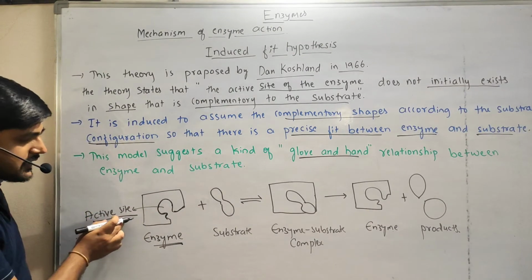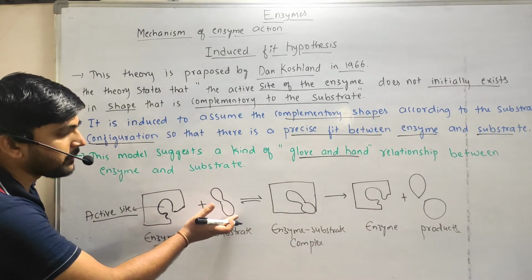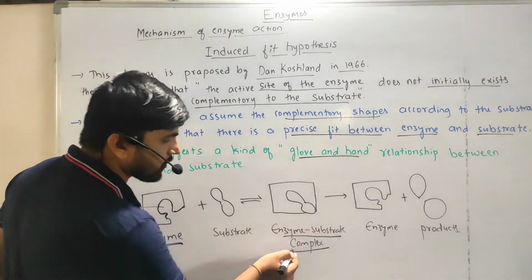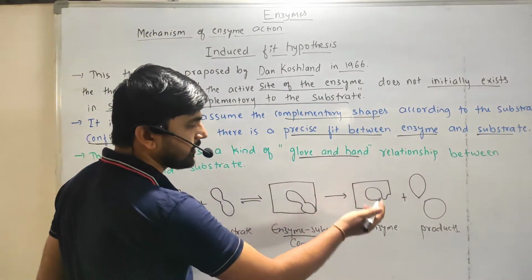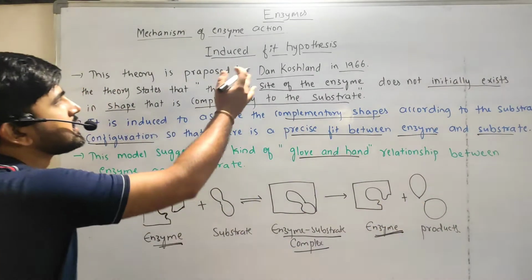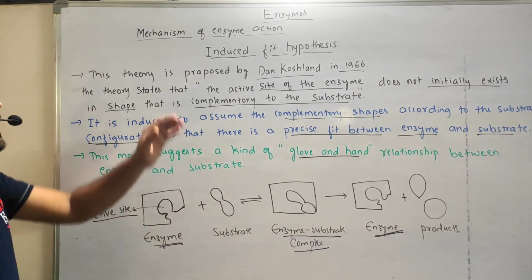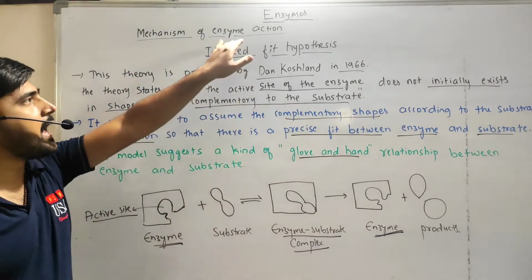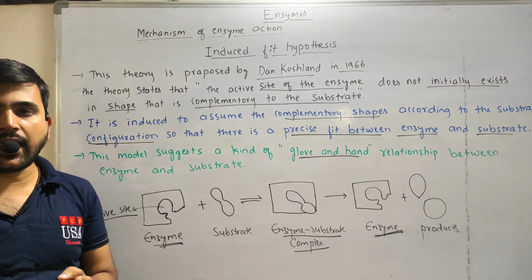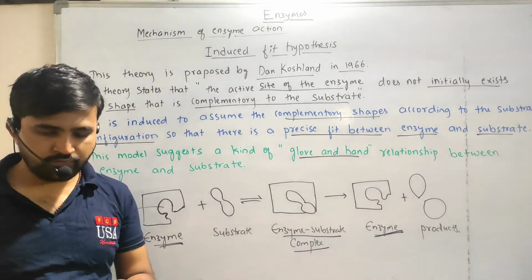How? The active site can conformationally change itself to become complementary to the substrate and form an enzyme substrate complex. After that, this complex will release the enzyme free and form the products, right? So this is regarding the induced fit hypothesis. This is about the mechanism of enzyme action. We discussed two hypotheses: one is the lock and key hypothesis and the second one is the induced fit hypothesis. I hope this video is helpful for you. Thank you.